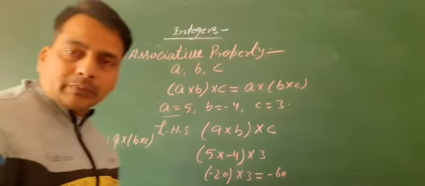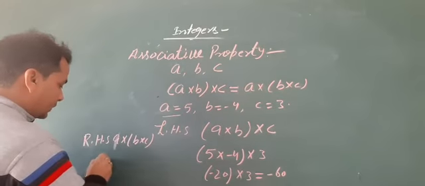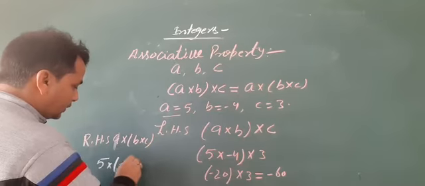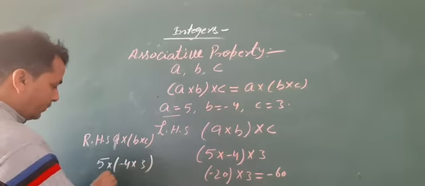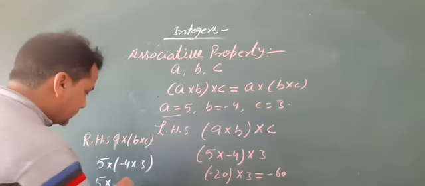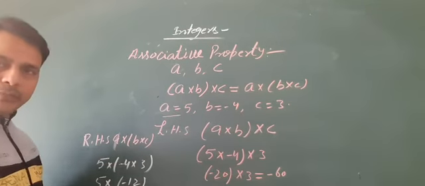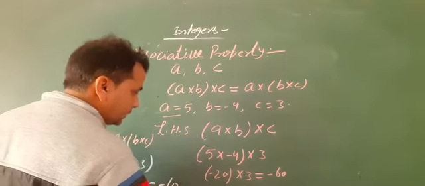Put the value of a, b, c here: a equal to 5, b equal to -4 and c equal to 3. Then 5 into the product of -4 and 3, that is -12. Then 5 multiplied by -12 is -60.